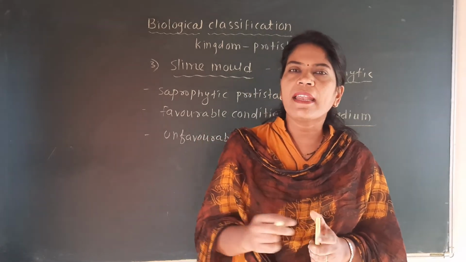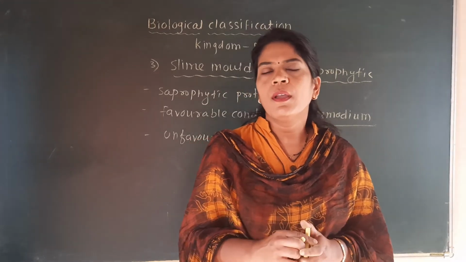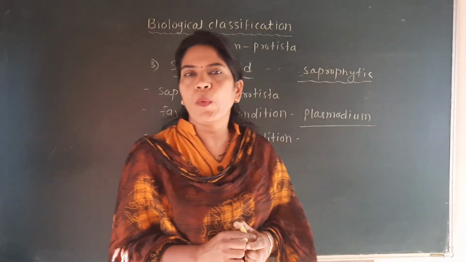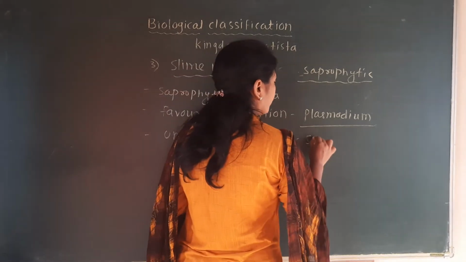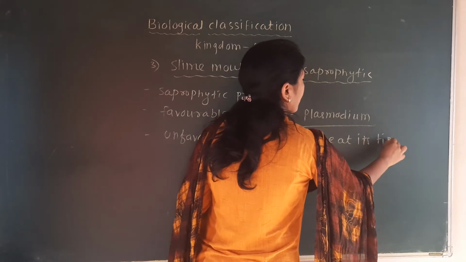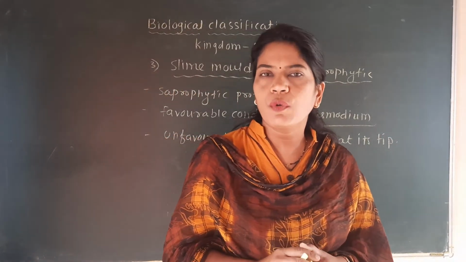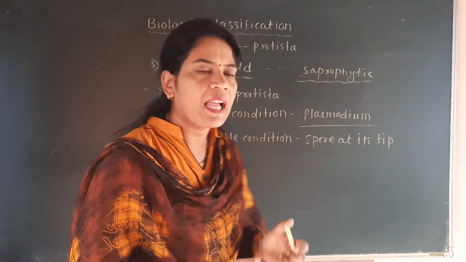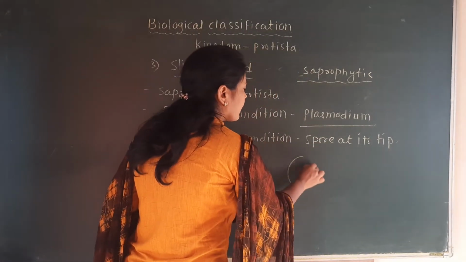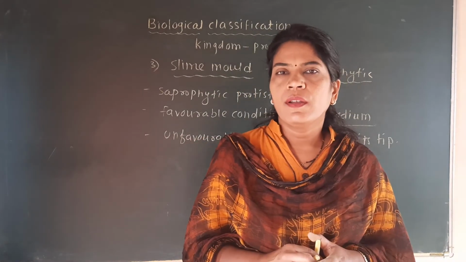But at the time of spreading, these individuals from this group plasmodium form the spore at its tips. So spore at its tip, that means the organism after separation from that group plasmodium looks like the fruiting bodies, like the fruit. Their body becomes like the fruit.